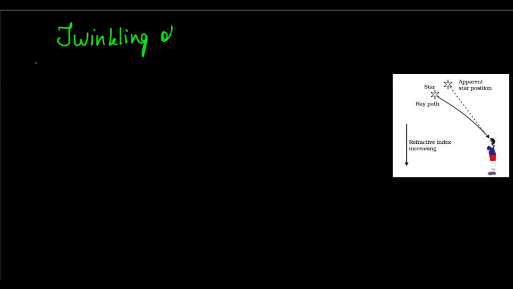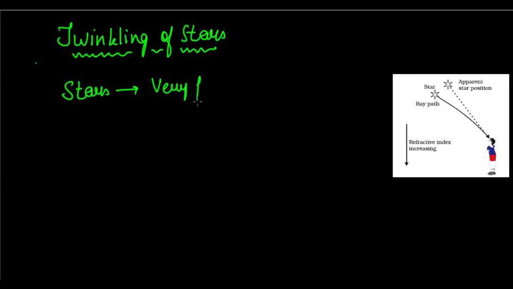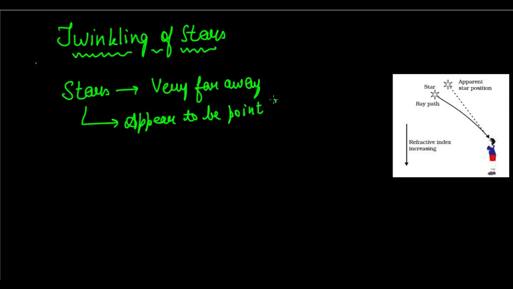Twinkling of stars. So you know that stars are very far away from us, and they are that far away that they appear to be point-sized objects. Okay, they are very far away from us and they appear to be point-sized objects.